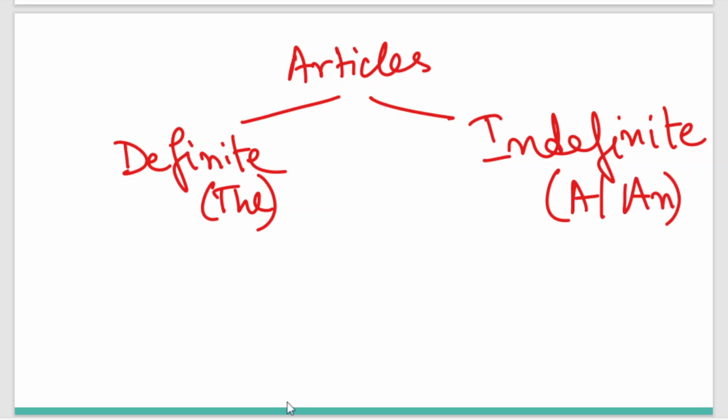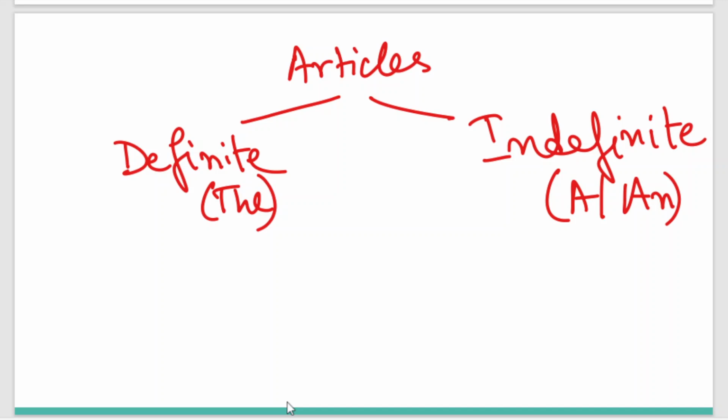Let's first have an idea about the basic meaning and implication of these 2 types of articles, and then we'll get to know in which situation and before which words we use these articles.